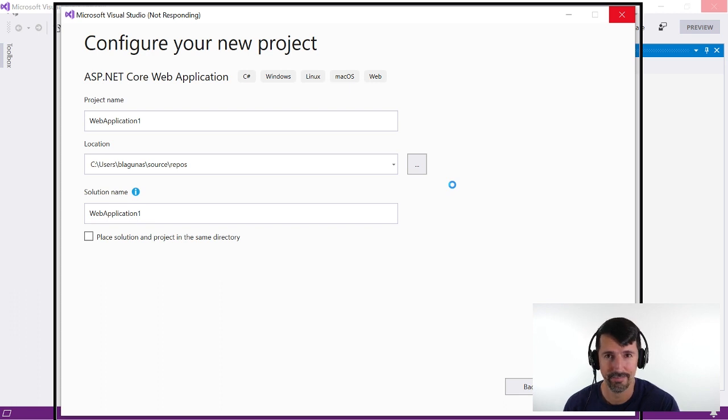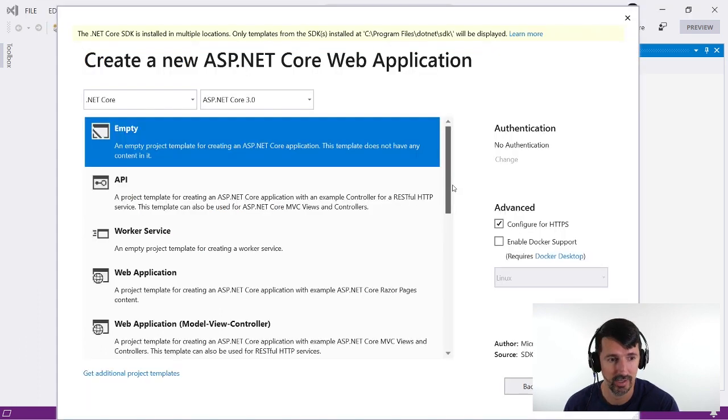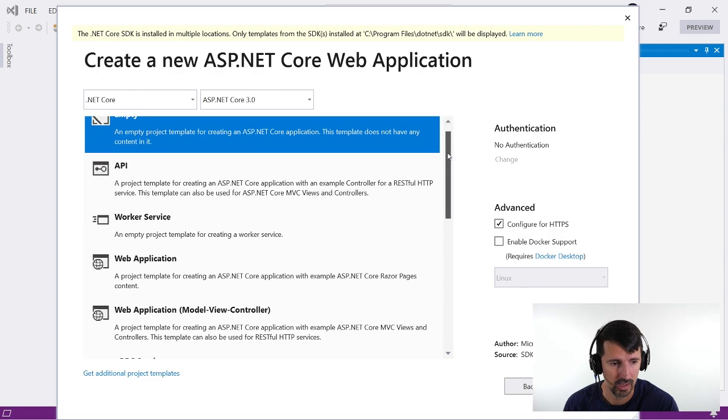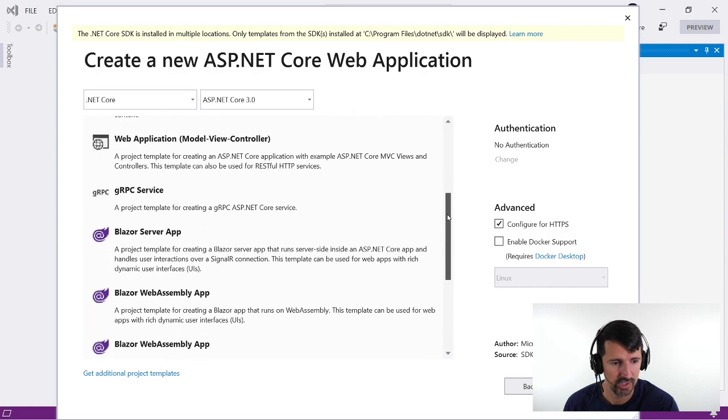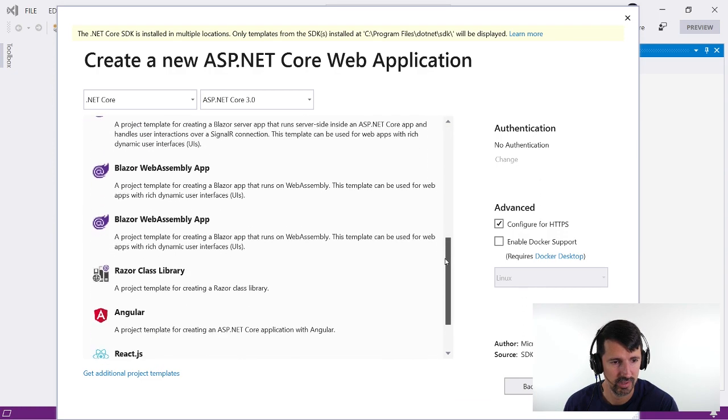Oh, not responding. Look at that. I get that every time. Okay, so we have some .NET Core, ASP.NET Core 3. Okay. Let's see. Web application, Blazor service.